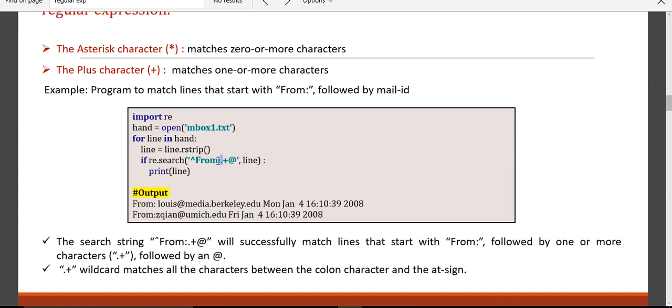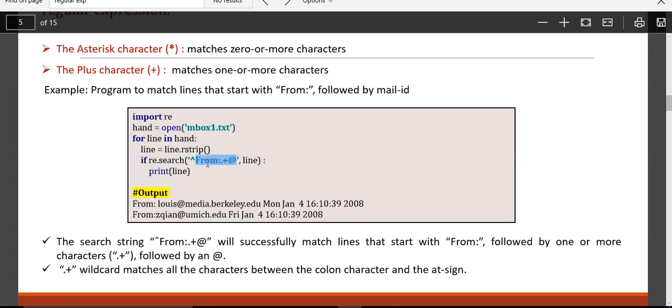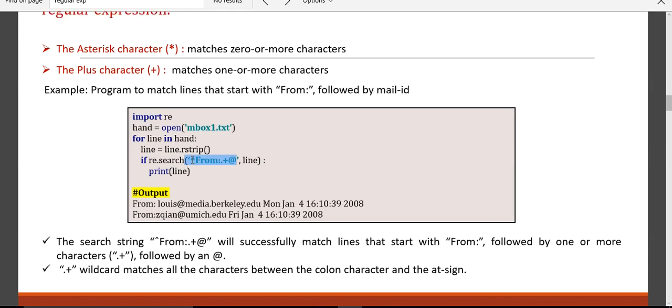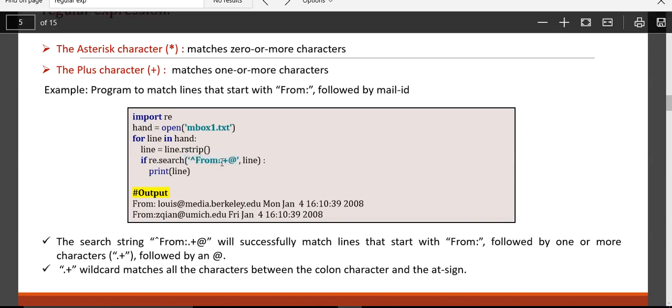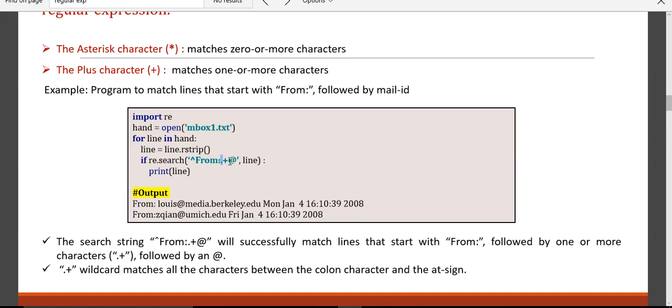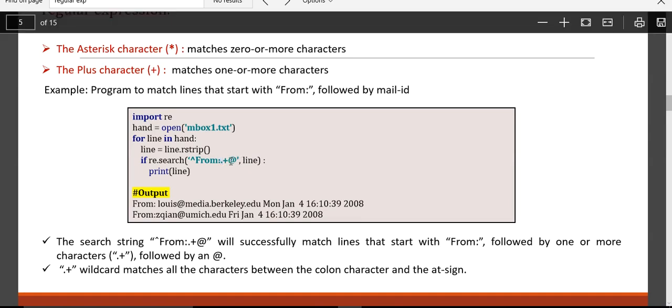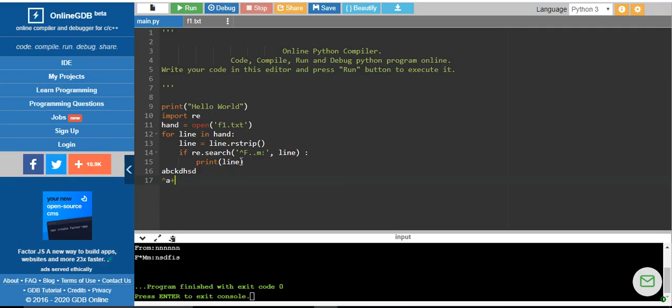When I follow the single character with the plus operator, it will extract any number of characters. At minimum it should have one character. It will read all the characters, and that line should have an at symbol. So it can have the at symbol in any position. So kindly make a note here. We will see how this program is going to work.